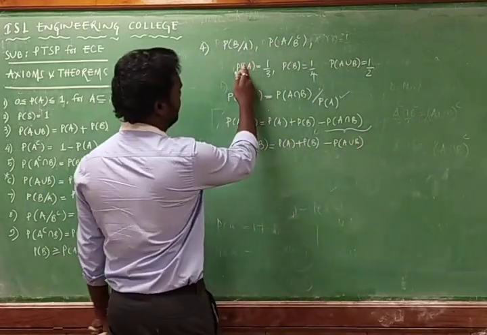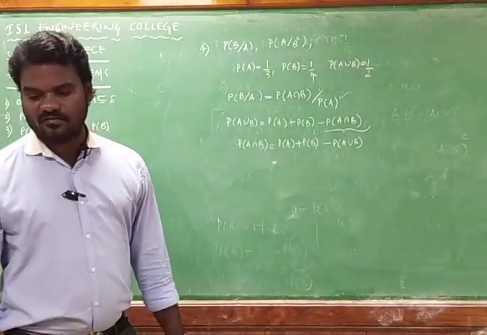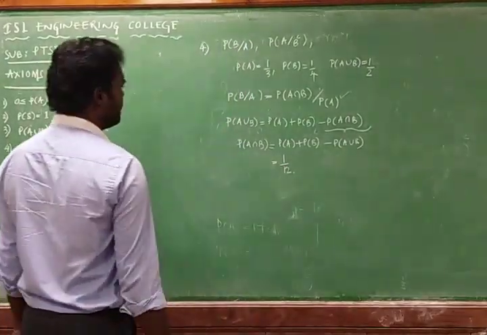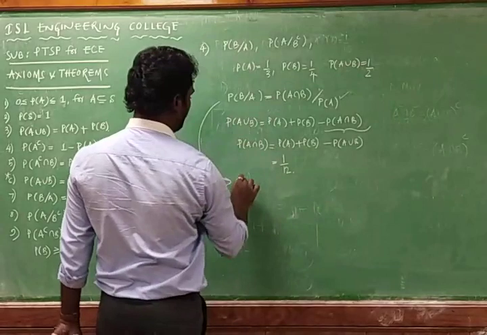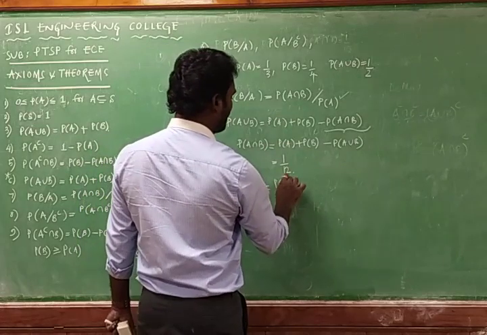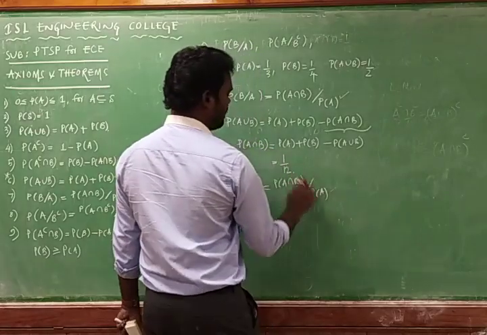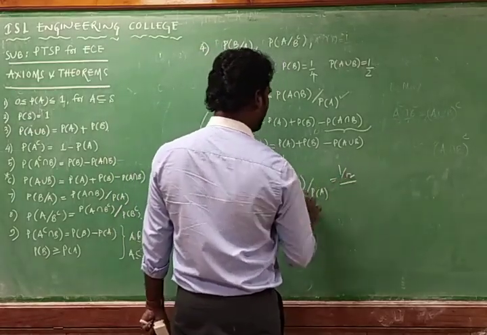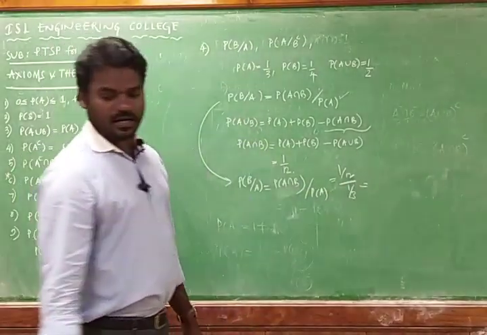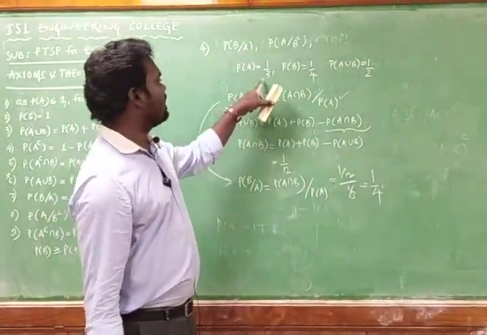We know this is 1 by 3, this is 1 by 4 and this is 1 by 2. If you substitute the values, probability of A intersection B is equal to 1 by 12. Now go with this formula, probability of B by A we should calculate. Probability of B by A is equal to probability of A intersection B by probability of A, where probability of A intersection B we got 1 by 12, and probability of A is 1 by 3. If you simplify this, you get the answer 1 by 4. This is the answer for probability of B by A.